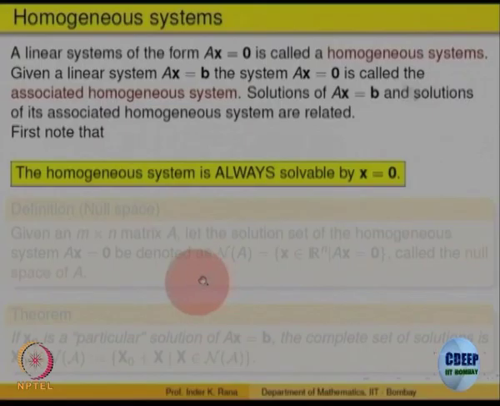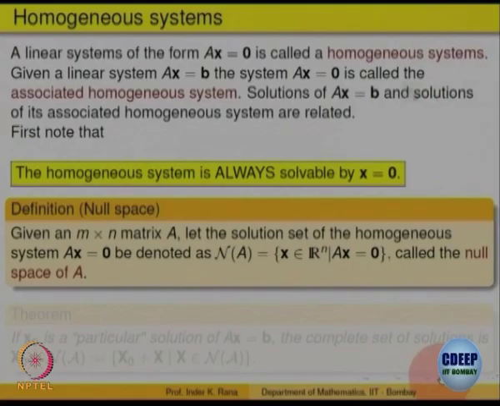Okay. So, let us define all solutions of the homogeneous system as a set. Let us call that the null space. Given a matrix A, you are given a matrix m cross n. So, look at all possible vectors x such that Ax = 0. What will be the order of the vector x? To multiply A with x, A is m cross n, so vector x has to be n cross 1, right. So, you are looking at all vectors x in R^n such that Ax = 0. So, look at that set.